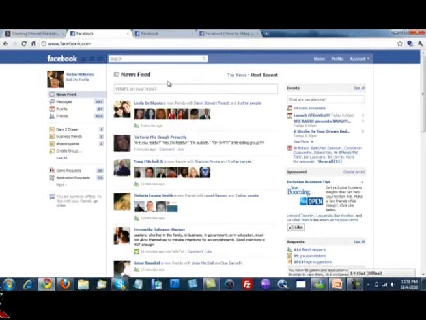Groups function. Now, here we are, and you can see over here the groups, and it gives you an option to create a group. And let me talk a little bit about groups in general, in terms of the way they used to be and then the way they are going, in terms of these changes that Facebook has made. As you know, previously, if you were invited to a group, you'd have the opportunity to confirm or to ignore your attendance in a group.